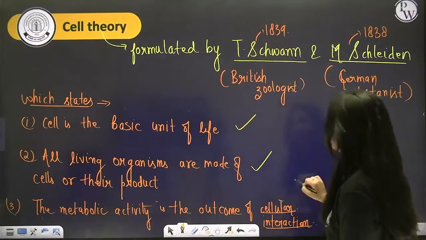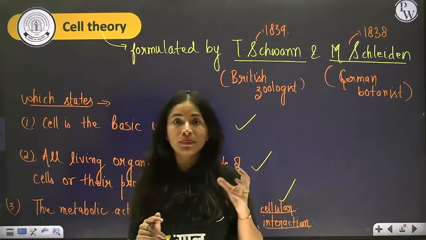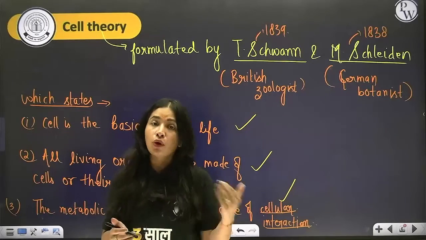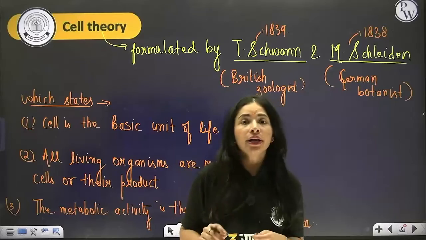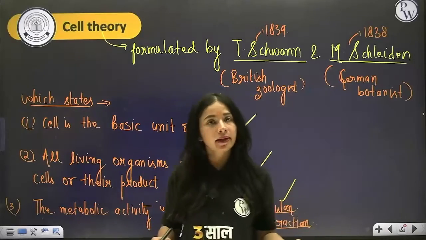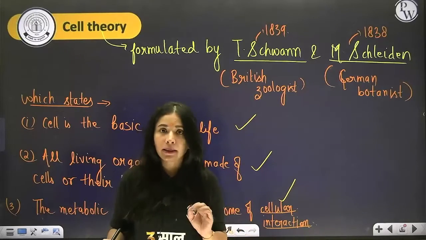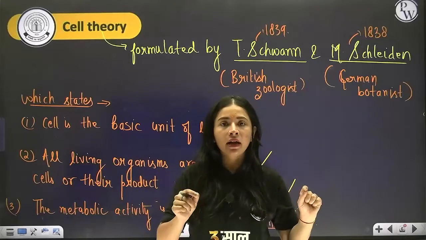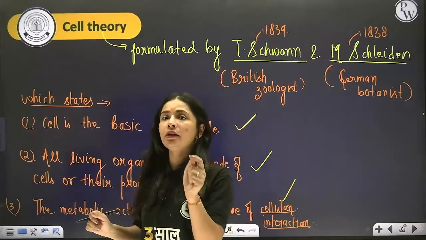So these 3 are the important postulates of cell theory. Now this is the common thought of both the people. Apart from this, Theodor Schwann also stated one more additional point. According to him, all plants and animals are made up of cells and their product. Individually talking about the plant cell, the plant cell has an additional layer outside the cell membrane called the cell wall.